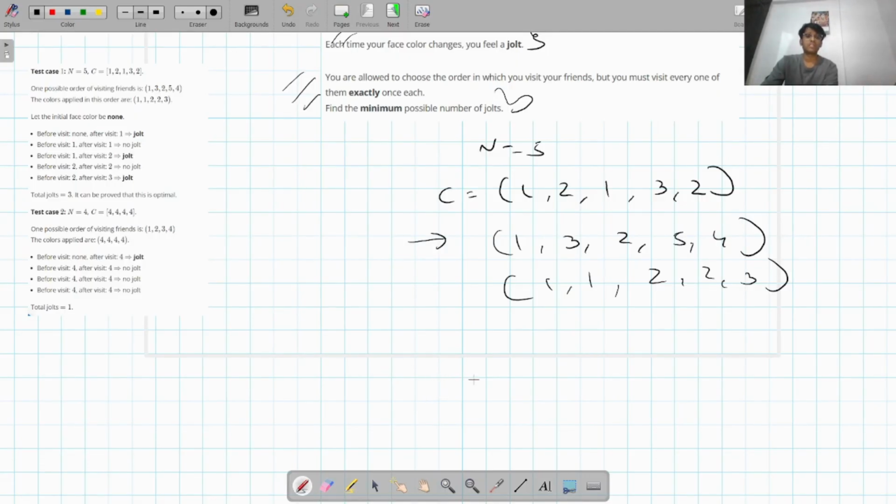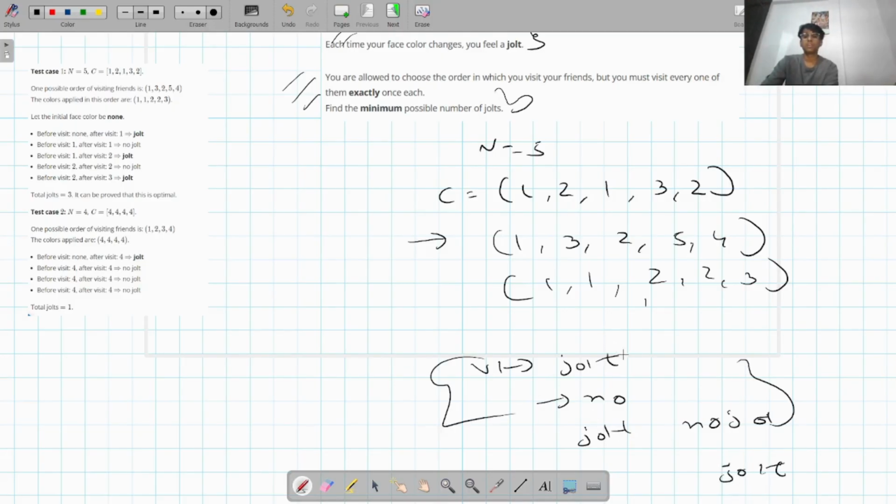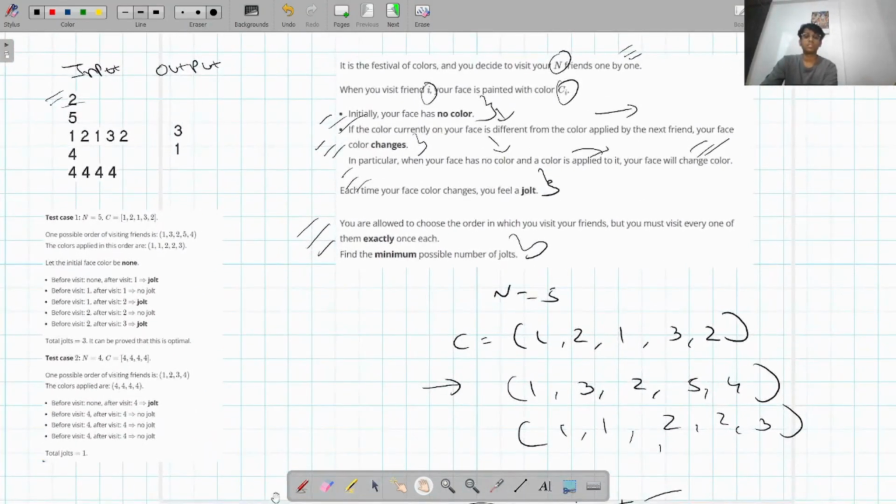Before visit one, after visit one, it will be a jolt. Then for the next 1, it will be no jolt. Then after visit two, there will again be a jolt, then for the next 2 it will be no jolt, and then after visiting 3, it will be a jolt. So in total, the minimum possible jolts would be 1, 2, and 3. So the output for this test case would be simply 3. So guys, I think the test case is pretty much clear.